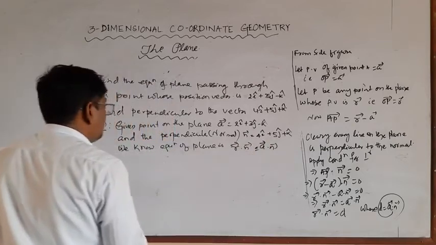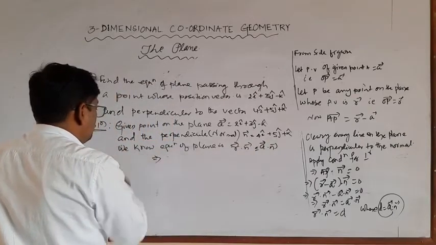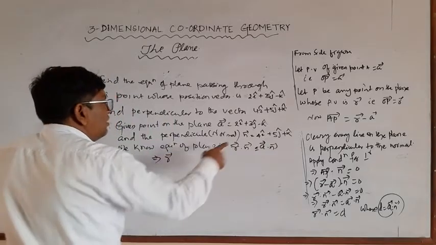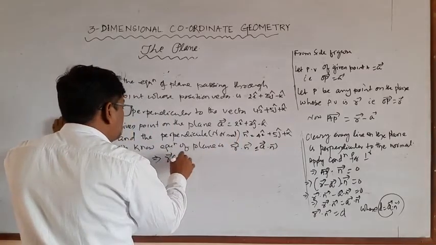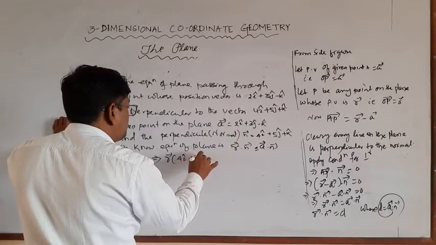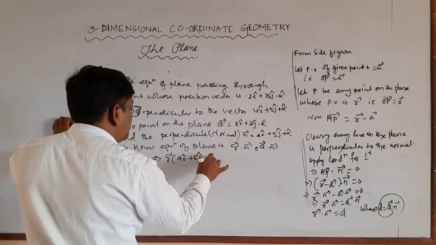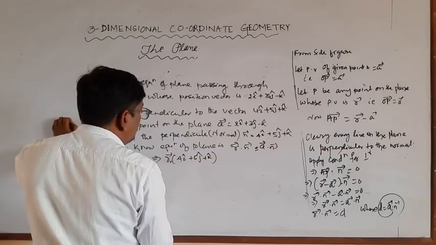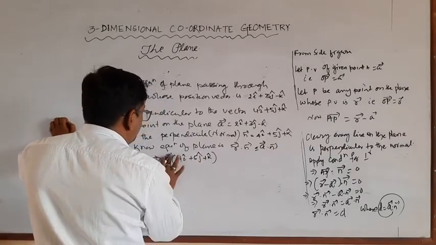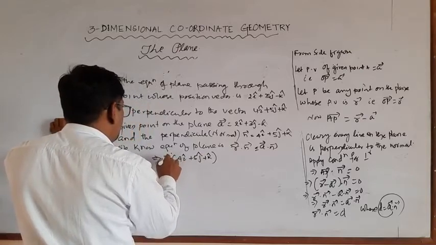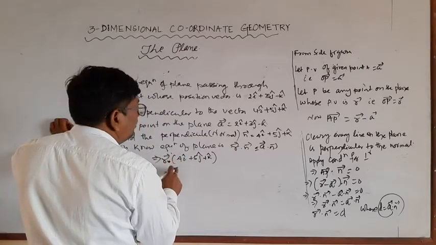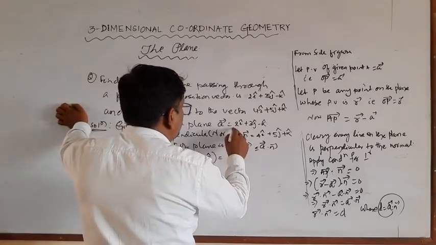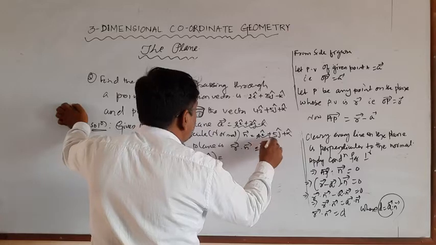Now what is r? R remains as it is, so r vector, and what is normal? That is 4i plus 5j plus k cap. R dot n, this is vector r, is equal to a dot n. This is a and this is n.